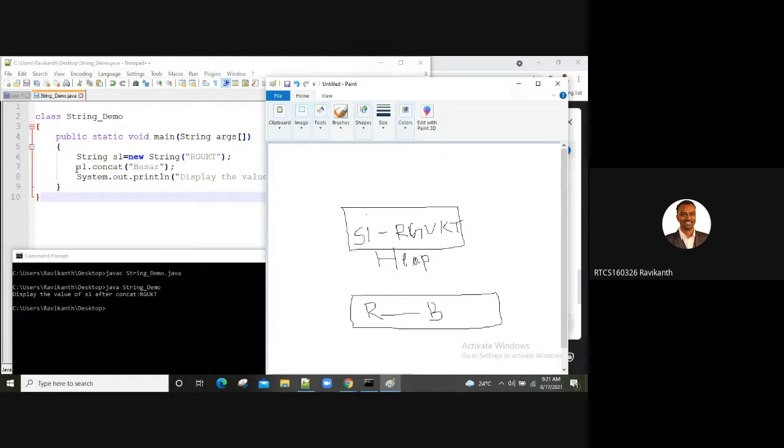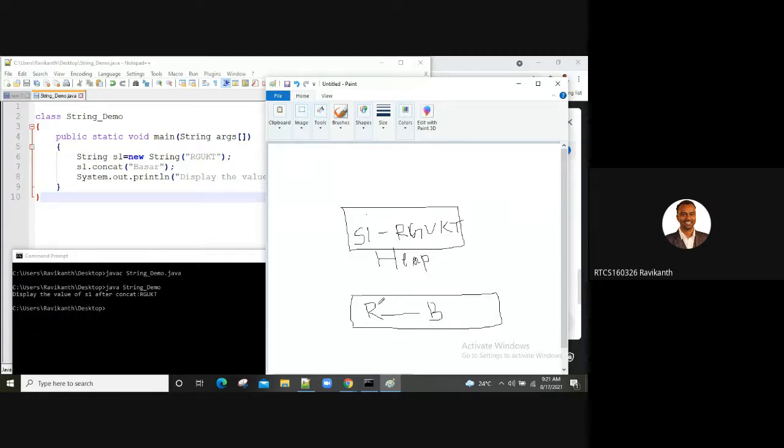I did not say s3 equals s1.concat of Basir. So when I display System.out.println of s1, it displays only RGUKT but not RGUKT Basir.